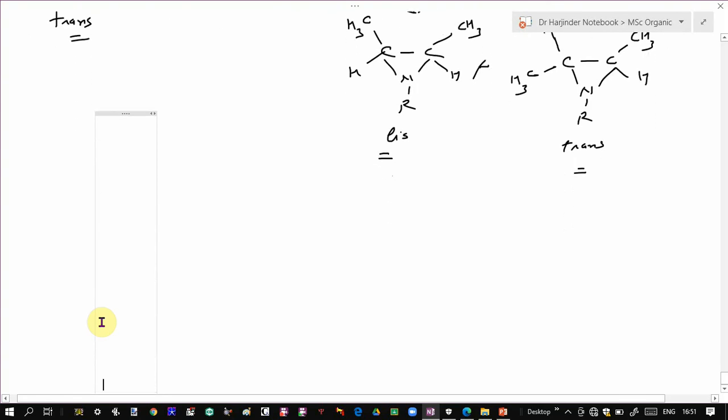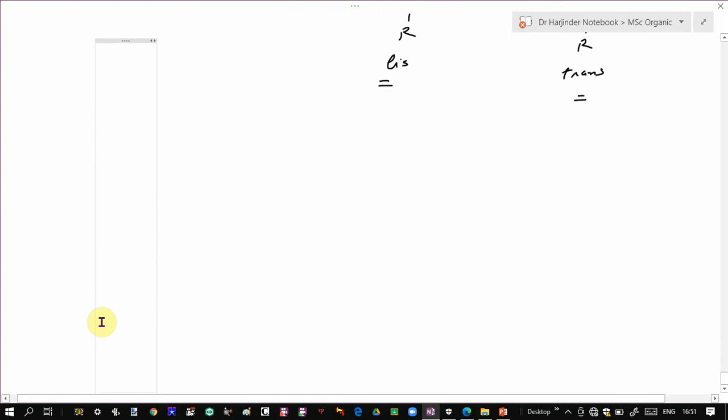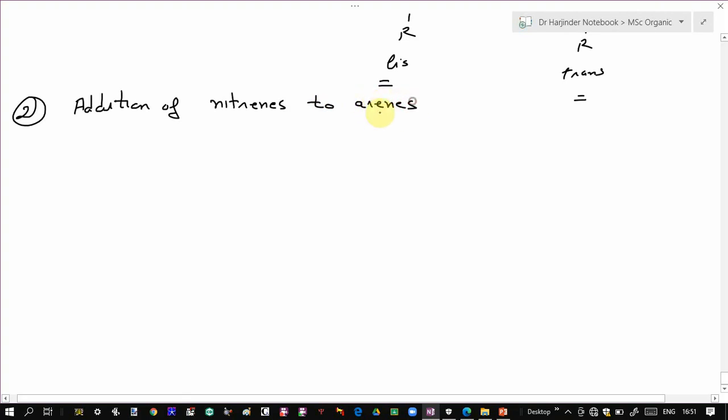Now let's look at the next reaction, which is again an addition reaction. Let us see the addition of nitrenes to arenes, that means to aromatic compounds.